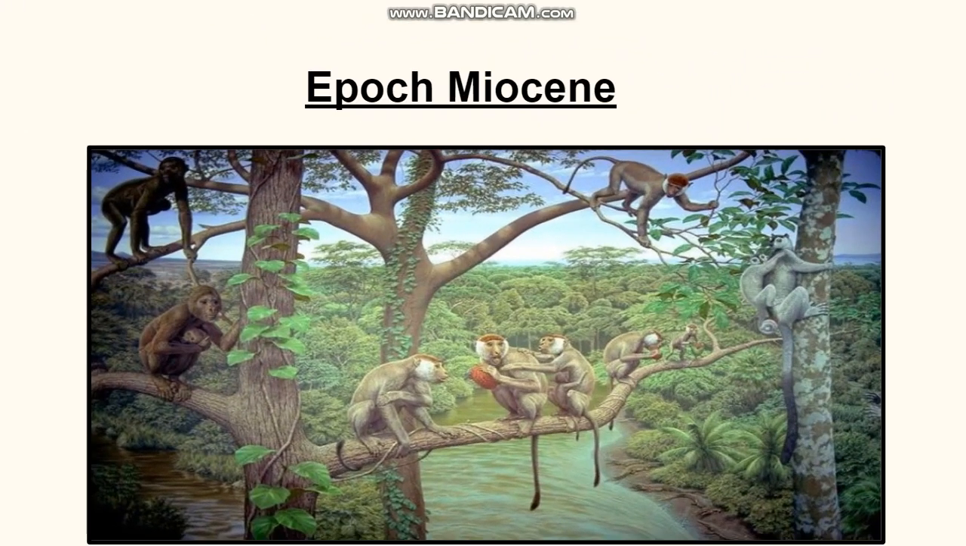And the next one is the Miocene epoch. During the Miocene, there was a great evolution of coniferous trees and oakwood trees, and there was evolution of the modern mammals, apes.